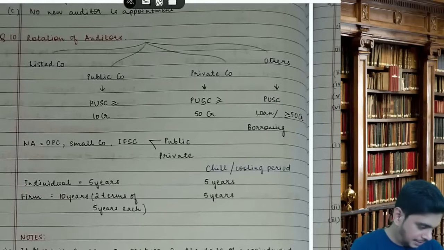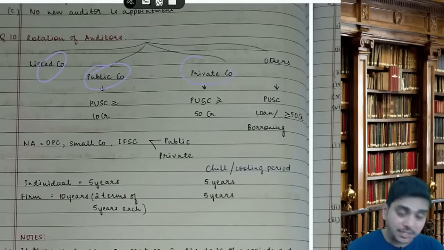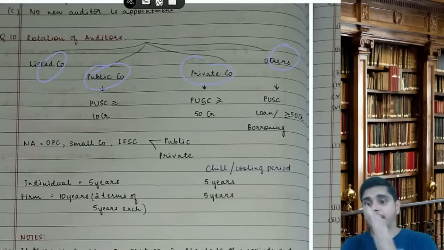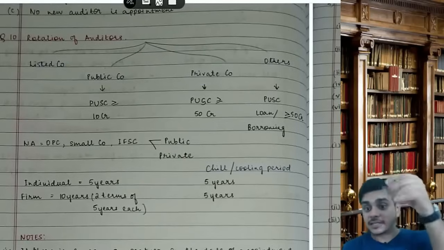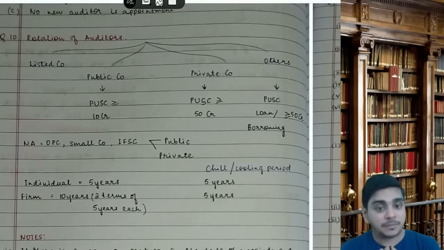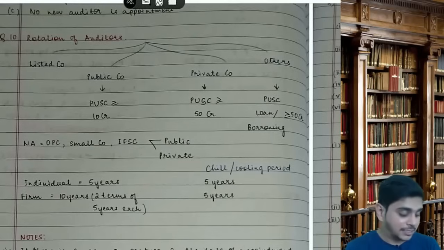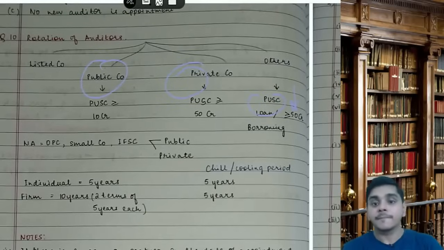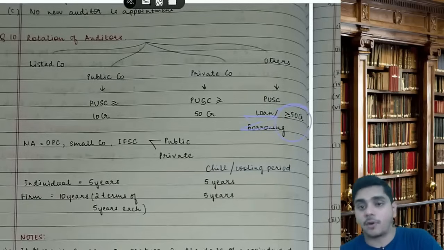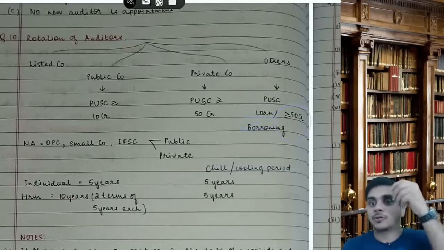Number 1 is listed company. Number 2 is unlisted public company. Number 3 is private company. 4th is others. Listed, it is directly applicable. In unlisted public, minimum paid up share capital is 10 crores, and in private, minimum paid up share capital is 50 crores. In others, that means an unlisted public company or a private company where the paid up share capital is less, but loans or borrowings are minimum 50 crores.